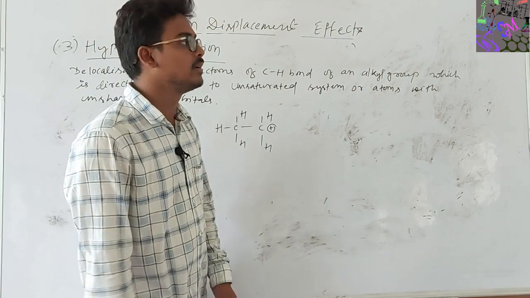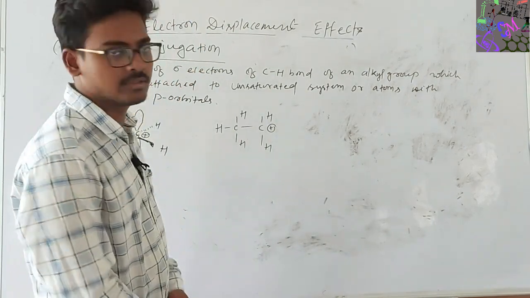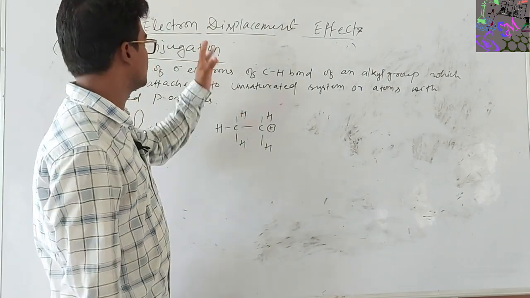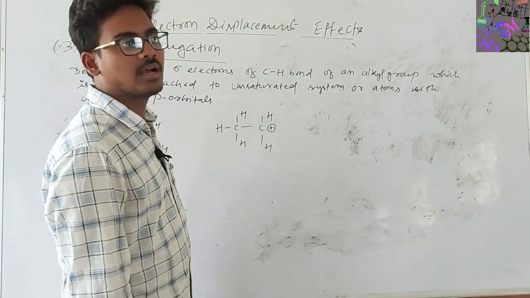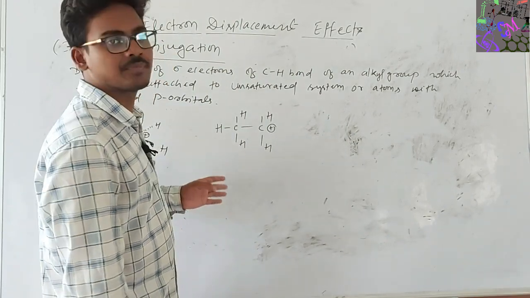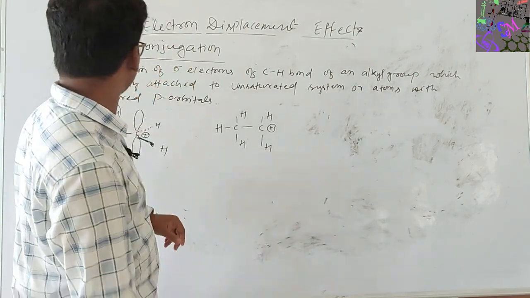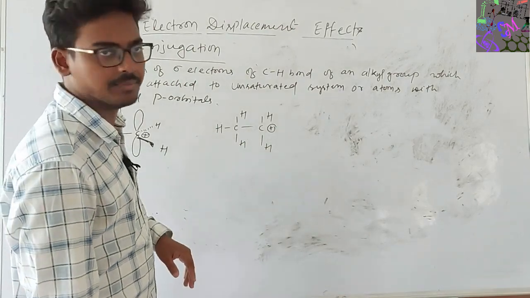Hi everyone. Today I will discuss hyperconjugation and the electromeric effect. This is under the electron displacement effect. In previous videos I had already discussed the resonance effect and the inductive effect. So in this lecture I will discuss hyperconjugation and the electromeric effect.